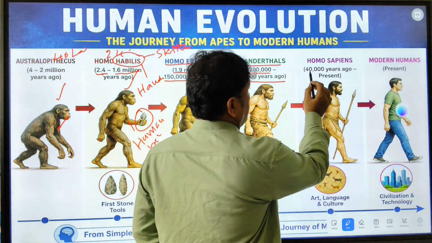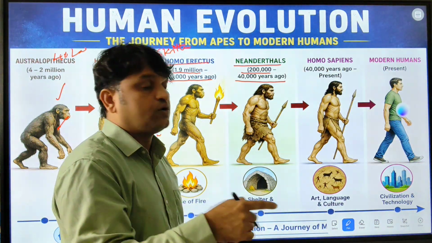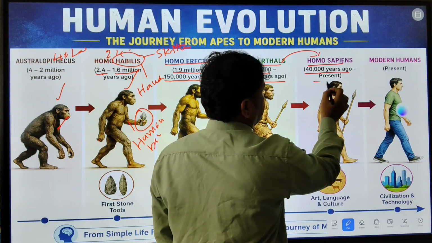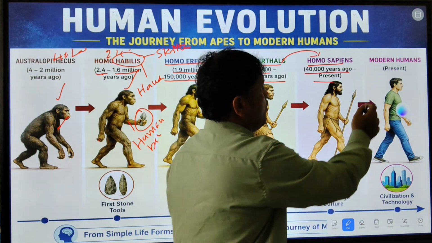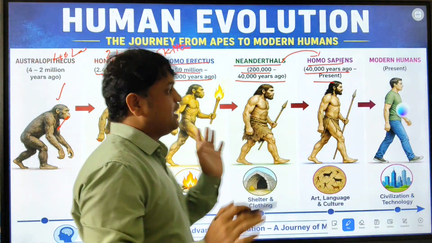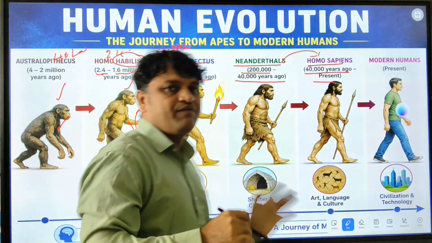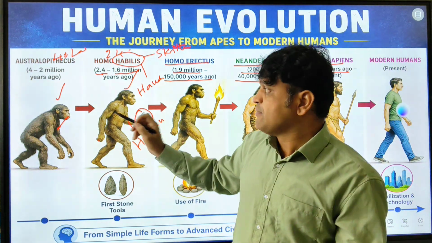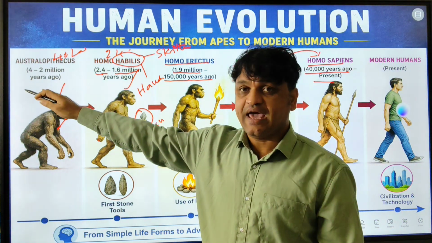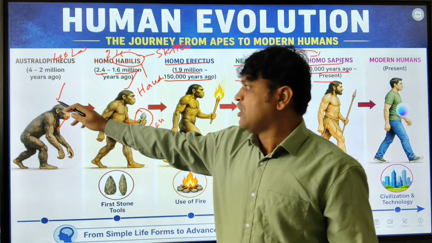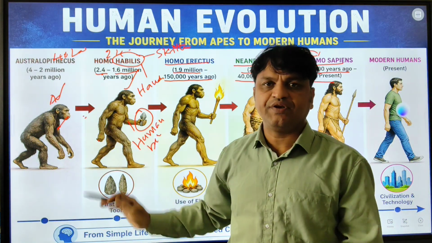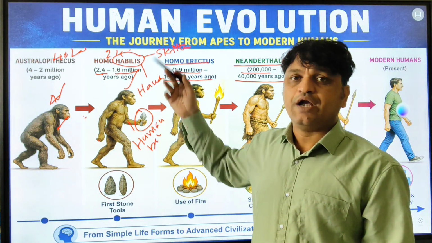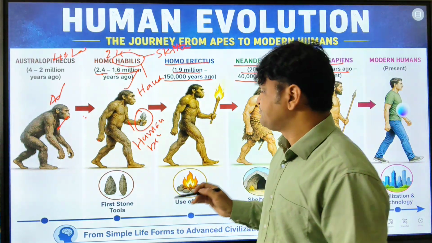So if you go to 40,000 years ago, our ancestors are called Homo sapiens. Today modern humans are called Homo sapiens. So this is our human evolution journey from Australopithecus to Homo sapiens. You just remember the years, how many years back. All development occurred in Africa only. Then came the out-of-Africa theory, and we went to Asia and Europe. That is a different story. I will tell you now.